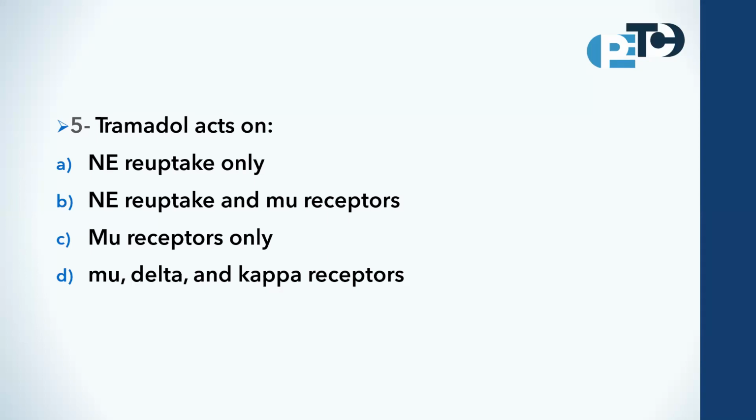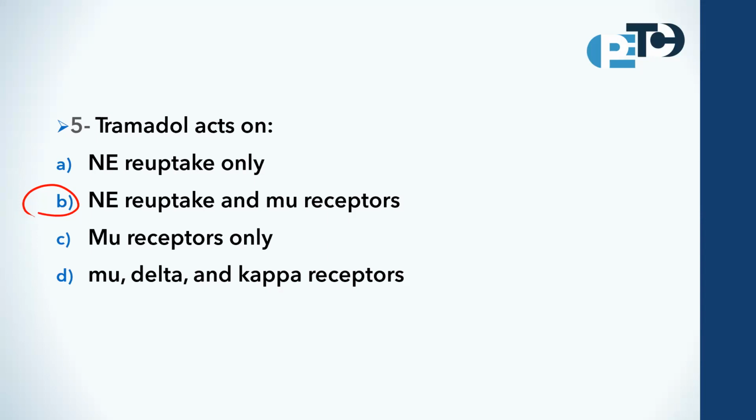Tramadol acts on: norepinephrine reuptake only, or norepinephrine and mu receptors, or mu receptors only, or mu, delta, and kappa receptors. Okay? So what is the right answer? It is B. Yes. Tramadol is one of the opioid analgesics that provide pain relief through multiple mechanisms.